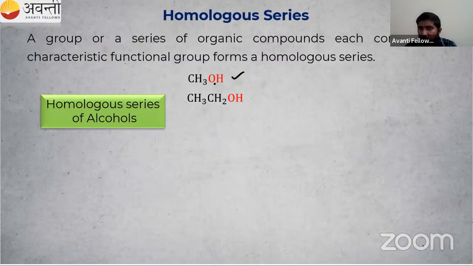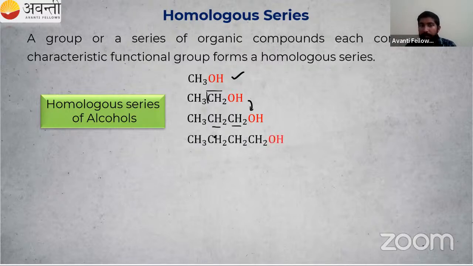Then what's the difference between the first member and the second member? That is a CH2 group. Then we go to the third member, which means from first to third, two CH2 groups are increased. Then from the third to the fourth, we increase one more CH2 group. The difference between consecutive members is a CH2 group.